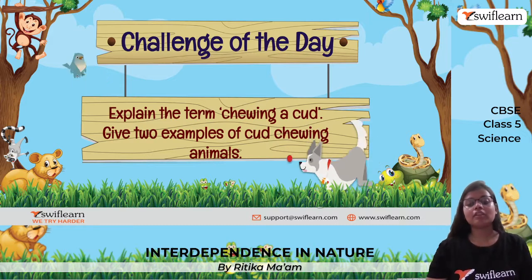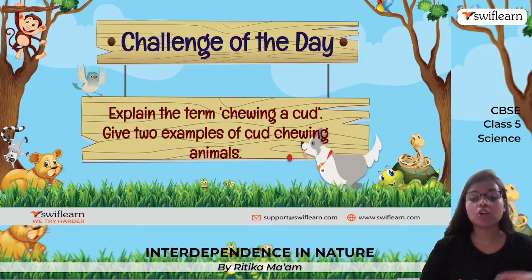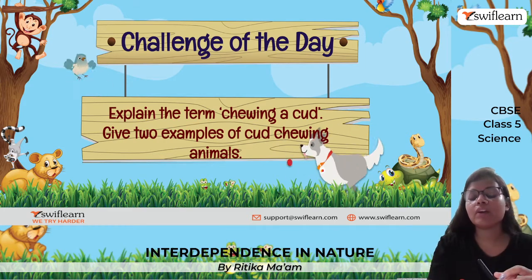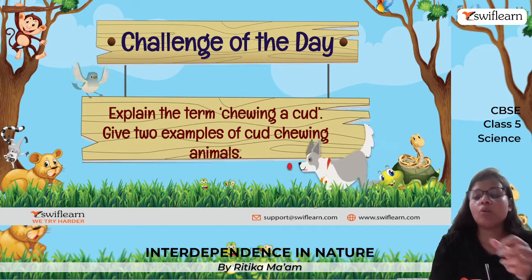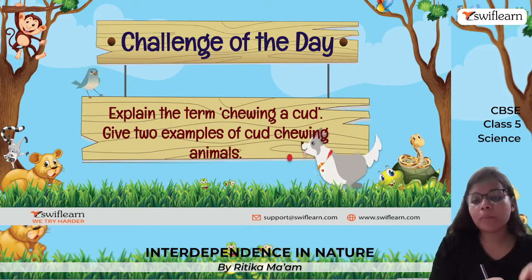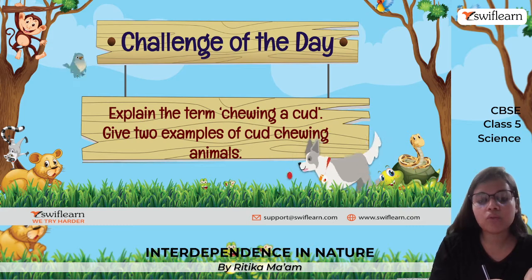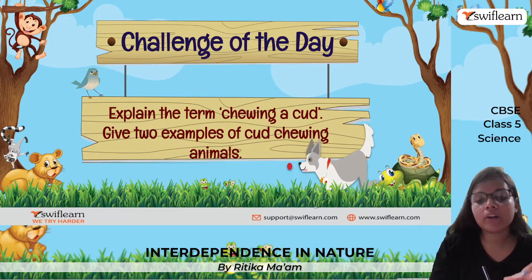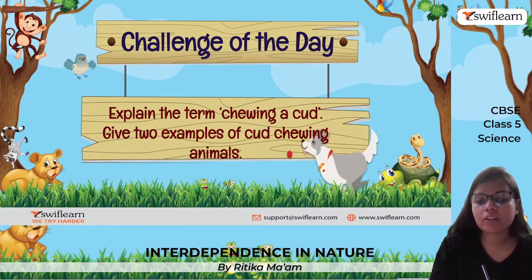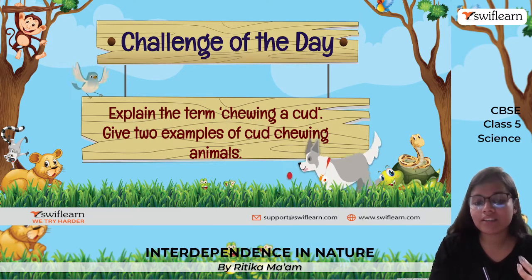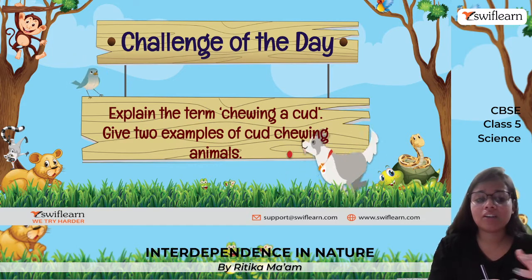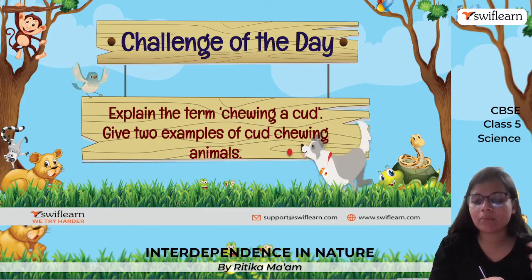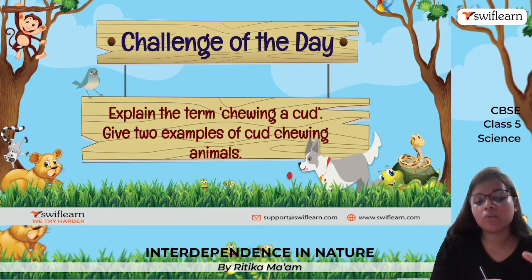The challenge for the day says explain the term chewing the cud and give two examples of cud-chewing animals. There are various animals which are capable of bringing back partially digested food to their mouth. And this partially digested food is known as cud. Various animals like cow, buffalo, goat, etc. If you have seen in your surroundings, sometimes cow and buffalo keep on chewing something regularly, right? That is what is known as cud.